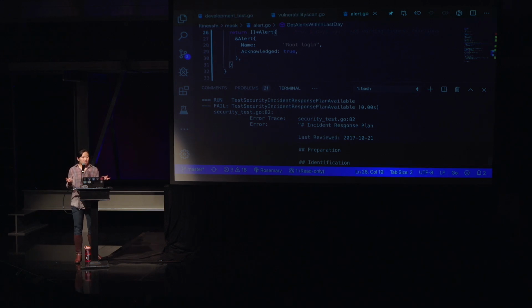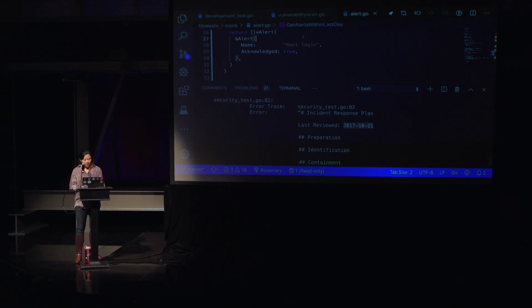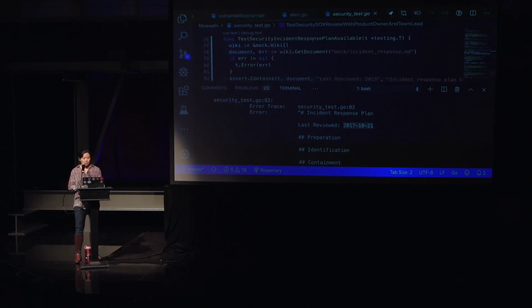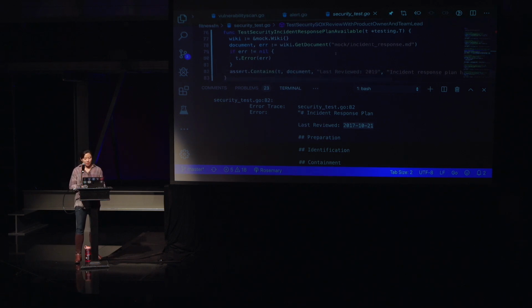And the security team similarly said, well, we don't really follow this response plan anymore. It's two years outdated. The last review was 2017. And we're like, okay, this can't be right. On top of that, no one actually had the correct link to the incident response plan. So what did we end up doing? Well, we said, let's see if we could write a fitness function that goes out and checks if the incident response plan is available and whether or not someone's reviewed it within a certain amount of time. From an operability standpoint, at least we can say, hey, it's been reviewed, we understand where it is.